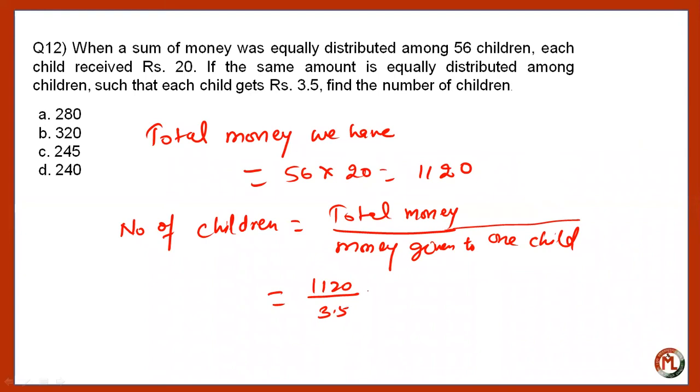And that will be equal to 320. So the shortcut for this one is a very simple one. You can also use a shortcut for this, and that is 56 into 20 by 3.5. That will again give you the same answer.